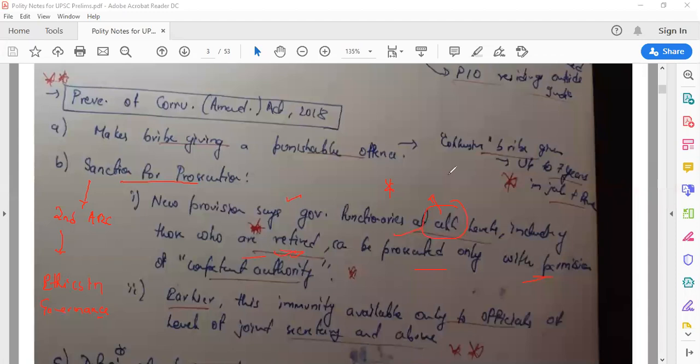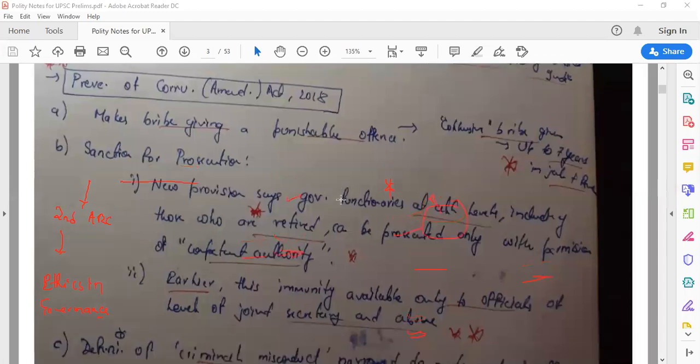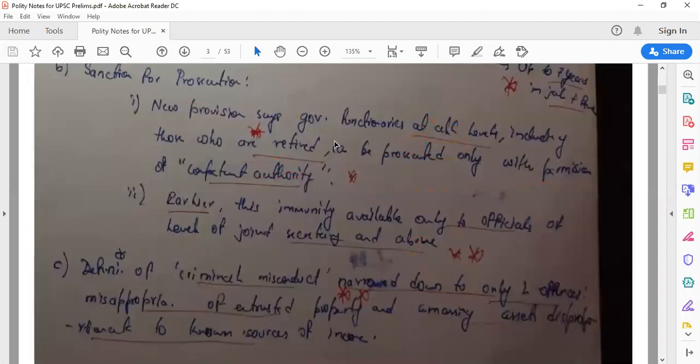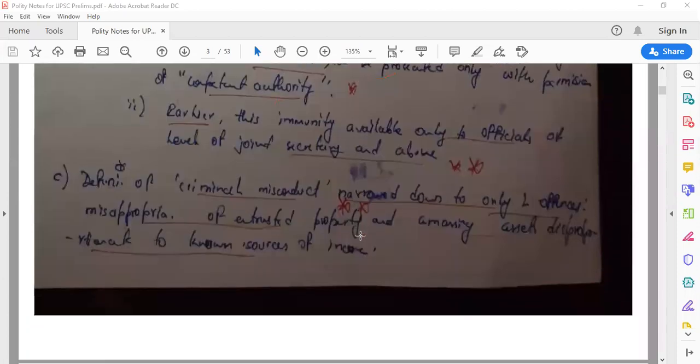Earlier, this permission of competent authority was available only to officials at the level of joint secretary or above. Earlier, this was not applicable for everyone. Now they are saying that government functionaries at all levels can only be prosecuted with permission of the competent authority. Earlier, this was only available to officials of joint secretary or above. Right, now what is the third provision of the Prevention of Corruption Amendment Act 2018?